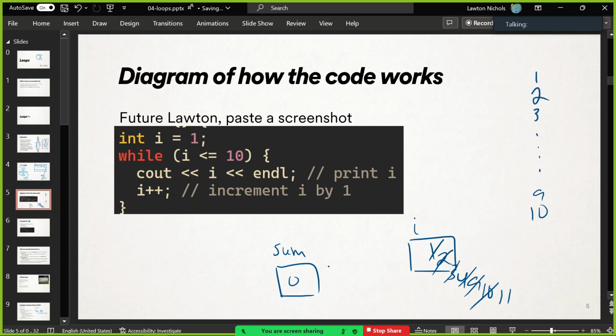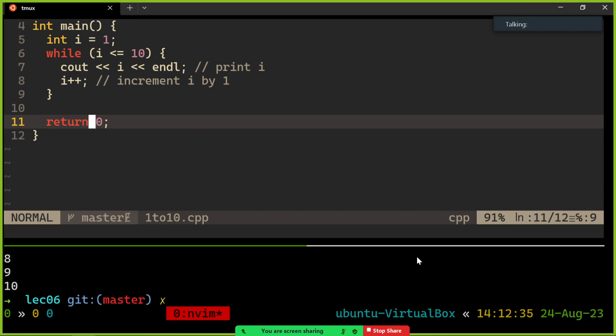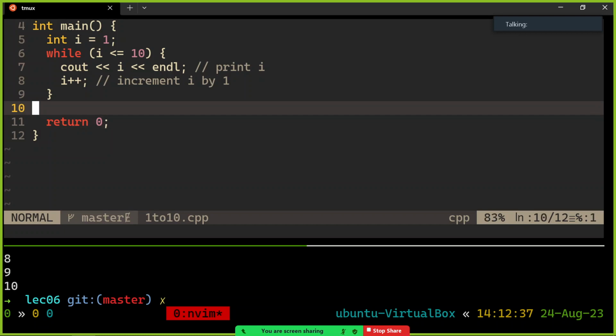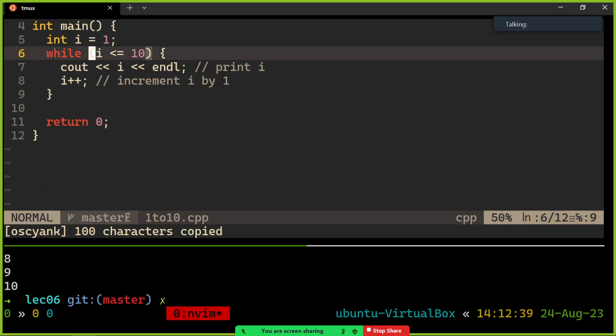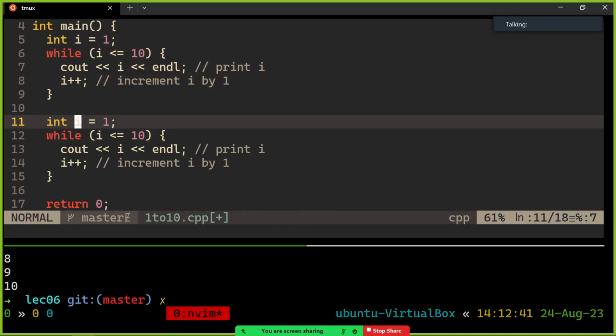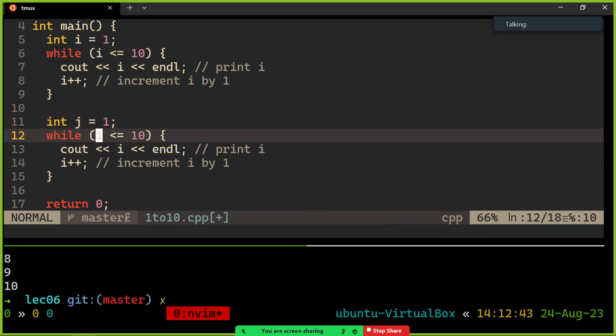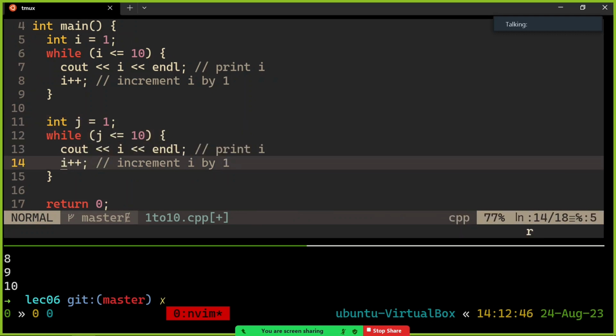Starting it at 0 and then just repeatedly adding the value of i into it each time. That will be my goal. So let me show you that. I'm going to walk through how that works. Let's call it, instead of i, we can copy and paste most of this. Instead of i, let's use j this time, and we'll have j range from 1 to 10, j++.